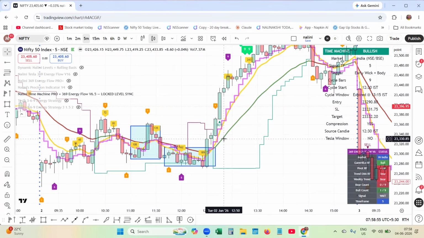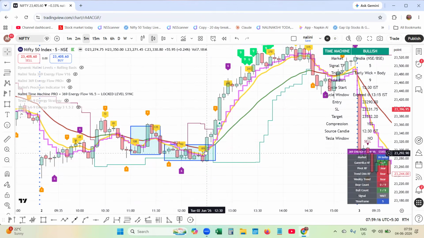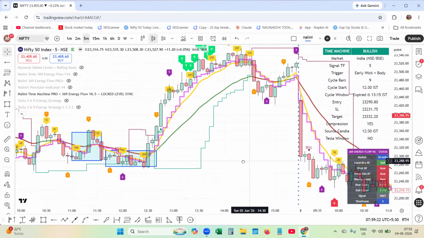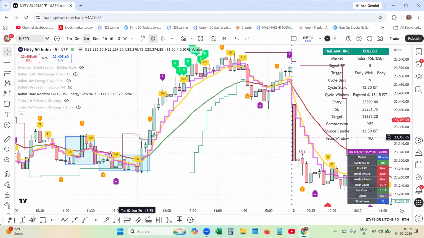This is the range filter. Price is crossing above the range filter. That means this green color line is the range filter. And this GAN halo, the magenta color and the green color GAN halo shifts. Then energy starts blowing to the upside. Comfortably, you can take the trade. You can see when it starts moving, energy starts flowing.